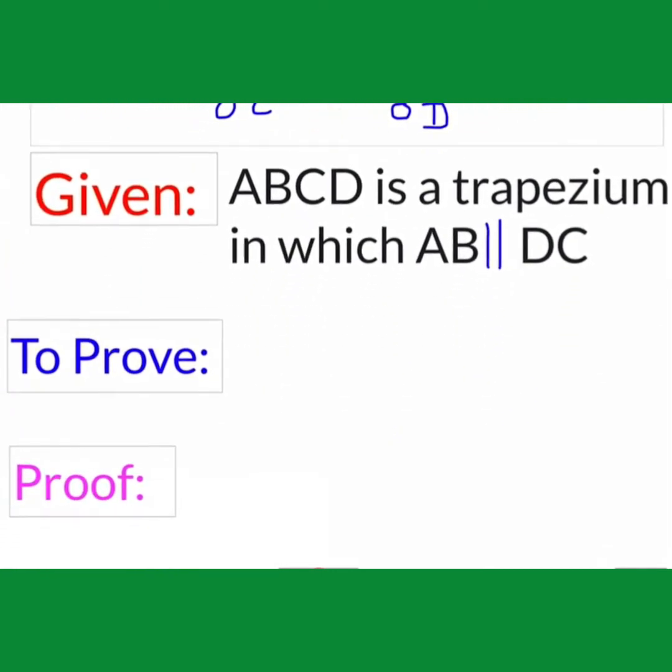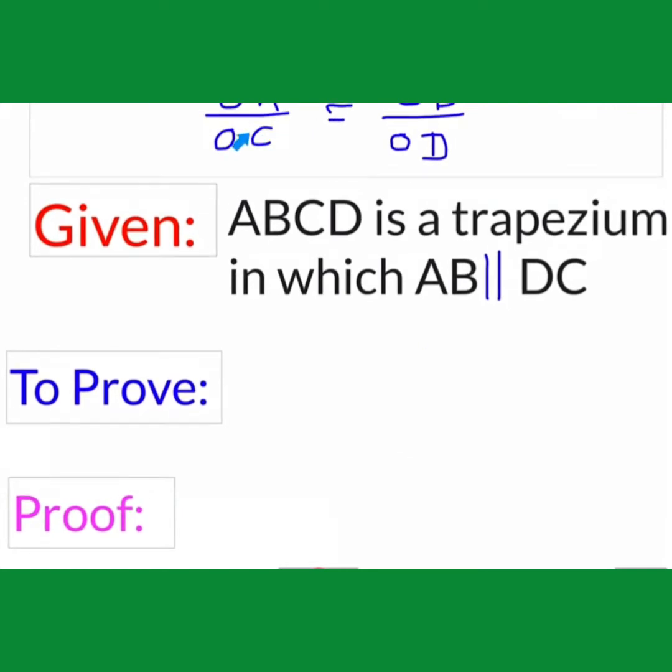जो डायगोनल्स हैं वो O पर इंटरसेक्ट करते हैं. Now what to do? What is the requirement to prove? This is given clearly: to prove OA by OC equal to OB by OD. So you will write here OA by OC equal to OB by OD. This is our requirement. ये हमें प्रूव करना है. Then how can we prove?